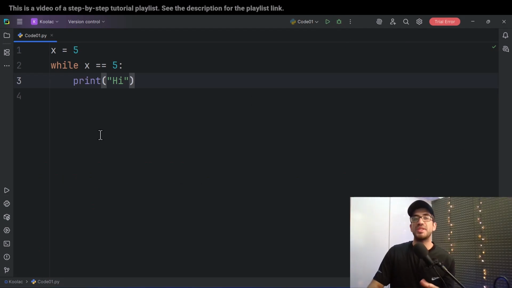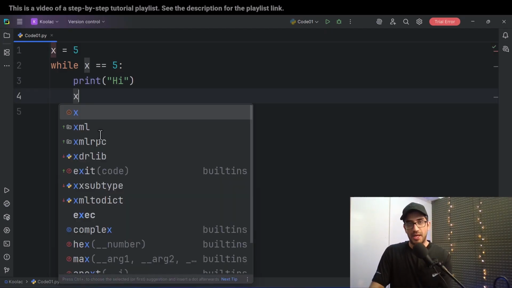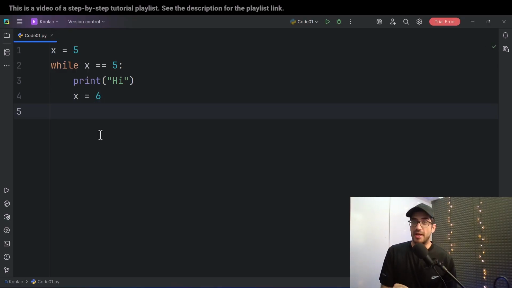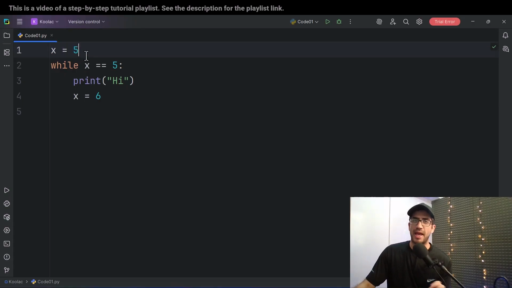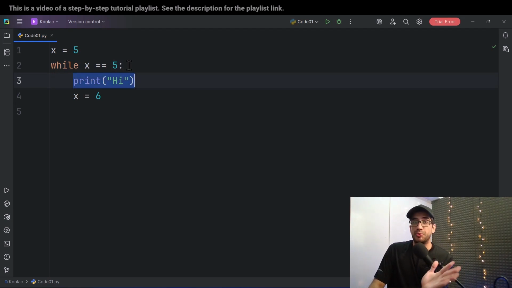But now let's suppose that after this line, I reassign the x variable. For example, I want to assign another value, for example, 6, to the x variable. So now, as you can see, yes, in the beginning, x is 5, but then I'm saying, okay, while x is 5, and up to now it is 5, so it is going to go to this while loop, and it is going to print hi.